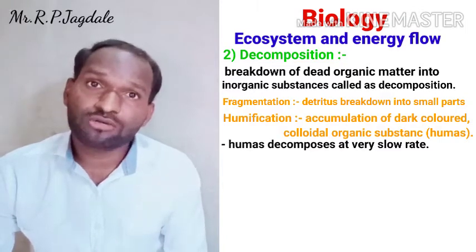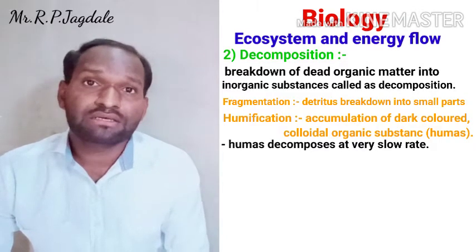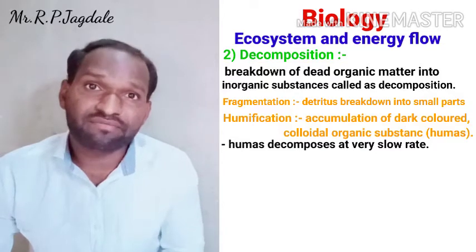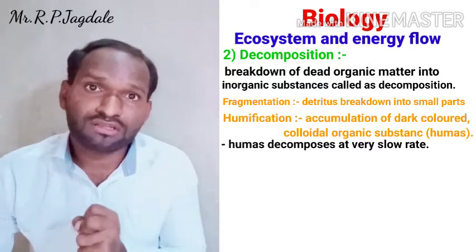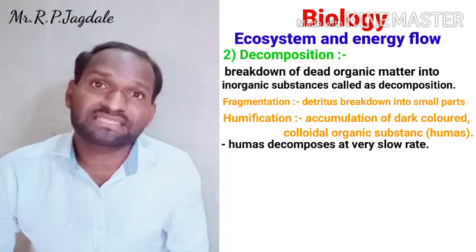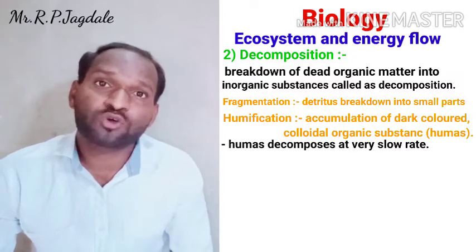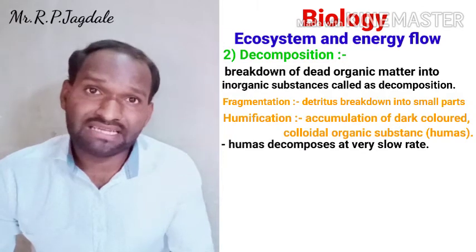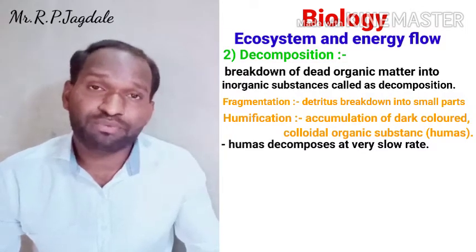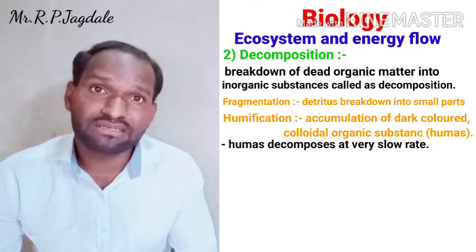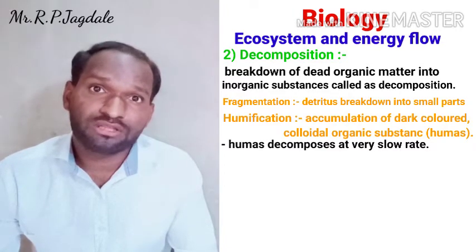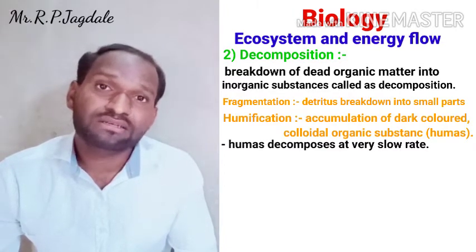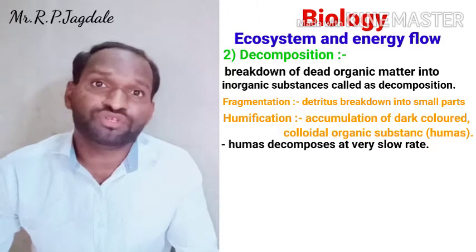Because of that slower rate, the plants benefit, because the organic matter and nutrients present inside the humus are absorbed by the plants over a long period.